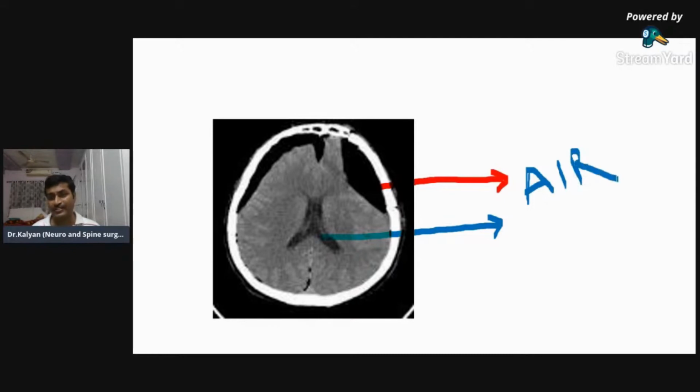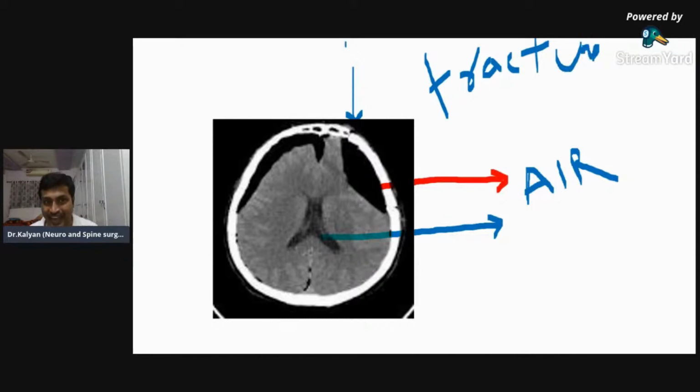And why did air come over here? Can you see this? What is this? This is a fracture. So this patient had a fracture. Through the fracture, air entered into the skull, and this air is compressing the ventricles. So am I clear? This is a patient who had an RTA, a road traffic accident, and because of the road traffic accident, he has a fracture of the skull, and through the fracture, air has entered.